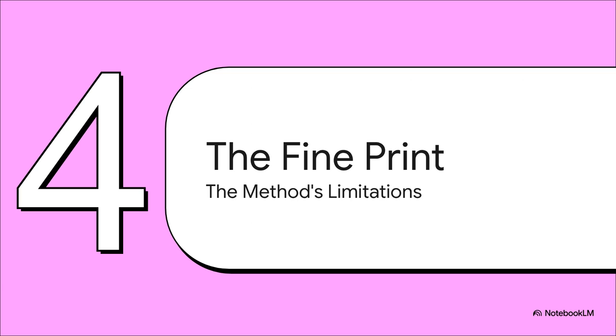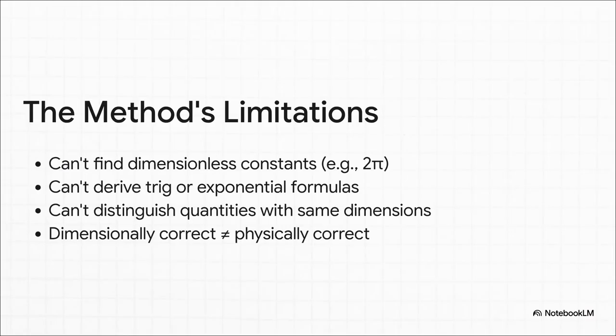Dimensional analysis is an absolutely incredible guide, but it doesn't give us the whole story. So here's the fine print. In our pendulum example, the real formula has a 2 pi out front. Our method completely missed that because 2 pi is just a pure number. It has no physical dimension, so our grammar checker can't even see it. It also can't handle things like sine or cosine functions. And here's the big one. Just because an equation is dimensionally correct, that isn't a guarantee that it's physically correct. It's a vital first step for sure, but it's not the final word.